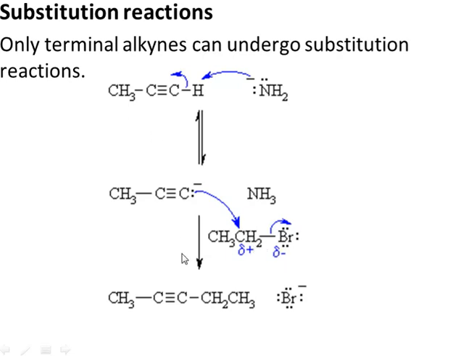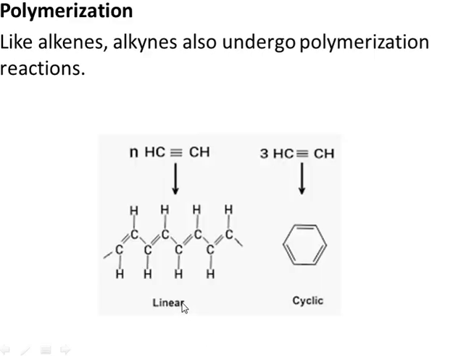Overall, we substitute this hydrogen with this ethyl group. So substitution reactions are only carried out by terminal alkynes. Further, in a substitution reaction there is no change in hybridization: this carbon is sp and remains an sp carbon.